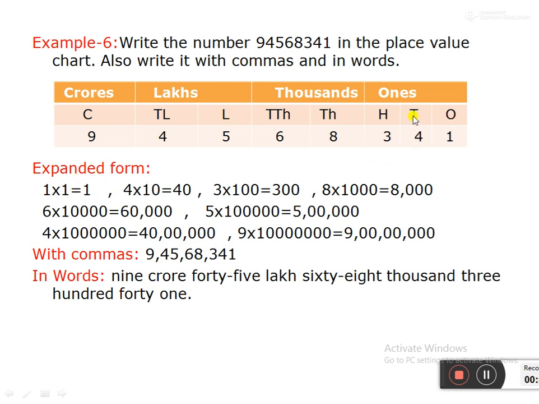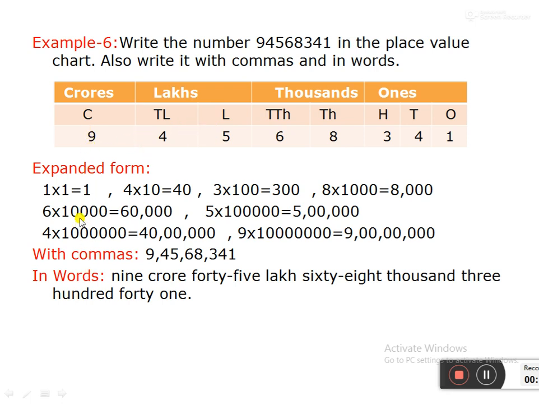Next, 4 is in the tens place. We have to multiply by 10. 3 is in the hundreds place. We have to multiply by 100. Like that we have to do the expanded form. Next, we have to write with commas, meaning after the ones period. So 1, 4, 3, next we have to put a comma. Next the thousands period: 8, 6, then we put a comma. Next the lakhs period: 5, 4, we put a comma, finally 9.